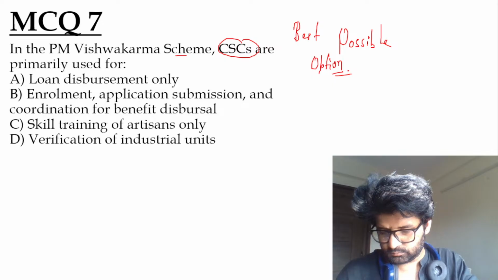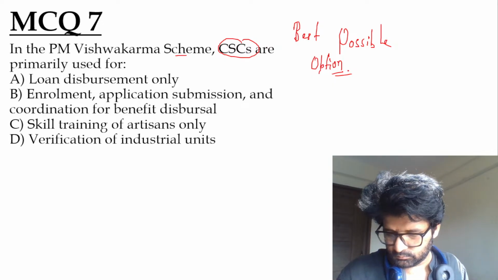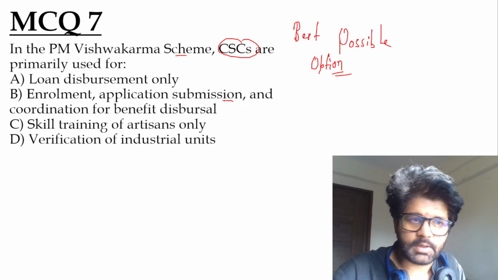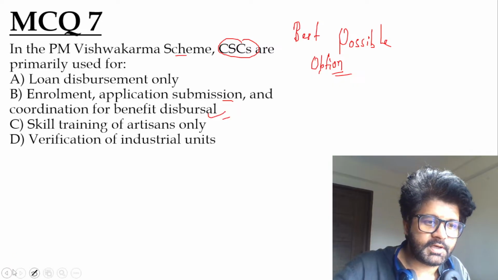So Hannah, Mohan, Prateek, Rishi, Shripurna, Gajanan, Mamta, all of you have answered it. The answer is enrollment, application submission, and coordination for benefit dispersal.